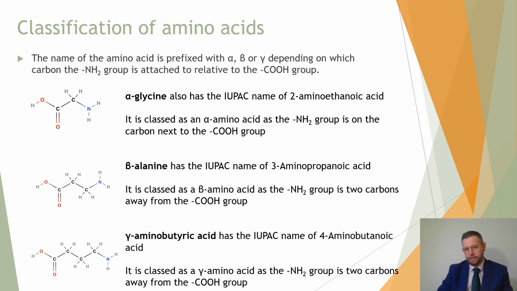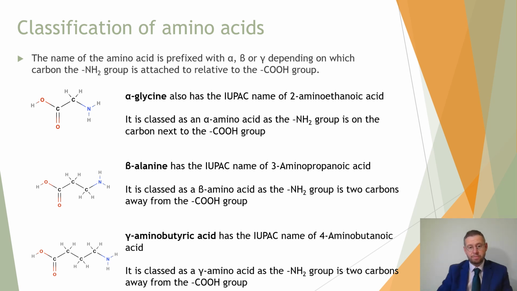So how do we name amino acids then, if we don't name them like that? Well, it depends on what sort of amino acid you are, because there are in fact different classes of amino acid depending on how far away those two functional groups are from each other in the carbon chain.